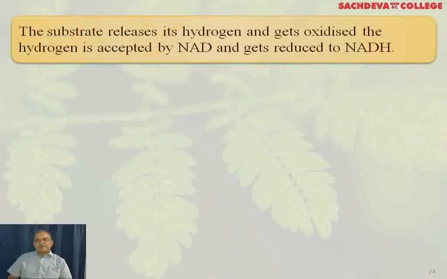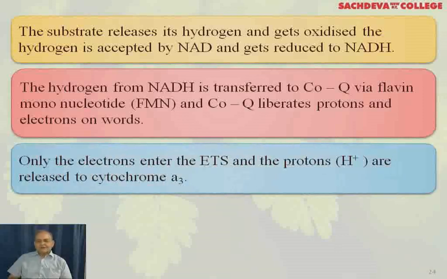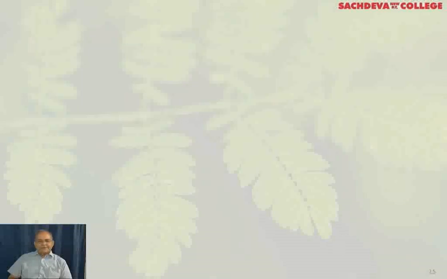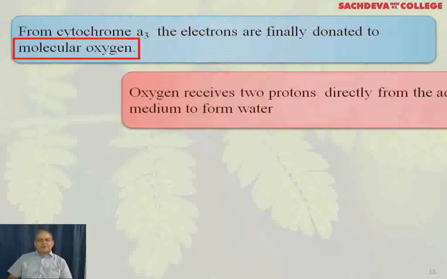The substrate releases its hydrogen and gets oxidized. The hydrogen is accepted by NAD and gets reduced to NADH. The hydrogen from NADH is transferred to coenzyme Q via flavin mononucleotide, and coenzyme Q liberates protons and electrons onwards. Only the electrons enter the ETS and the protons are released. From cytochrome A3, the electrons are finally donated to molecular oxygen.